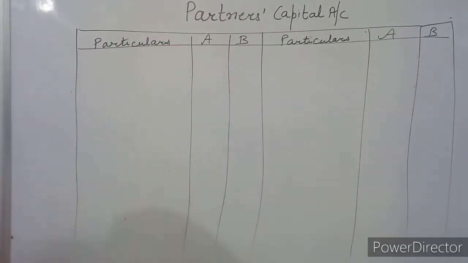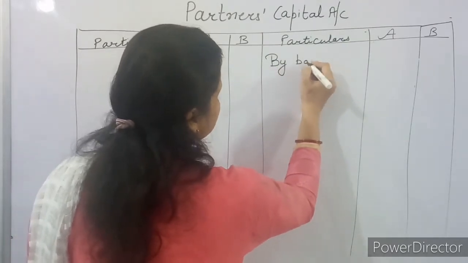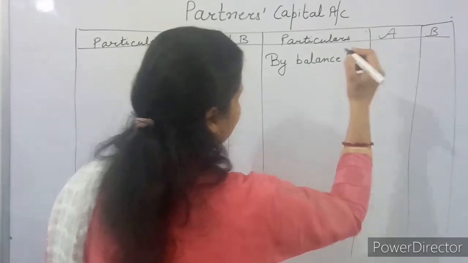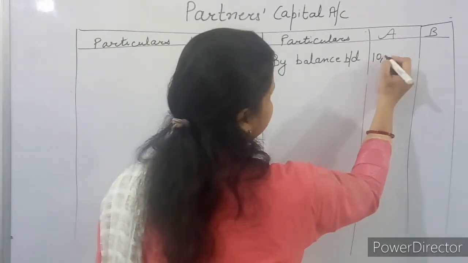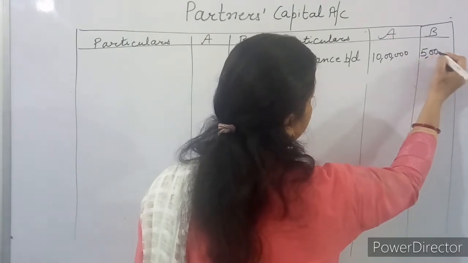Then on the credit side, we will write the opening balance. That depends on whether you have a credit balance or a debit balance. In the question, a credit balance is given. So you will write down opening balance, balance brought down. Already given in the question, 10 lakh for A, and for B it is 5 lakh.